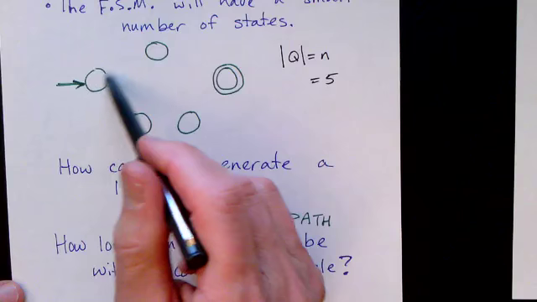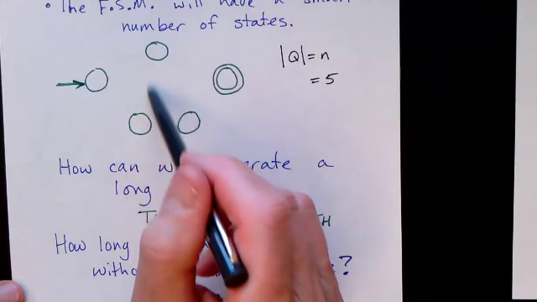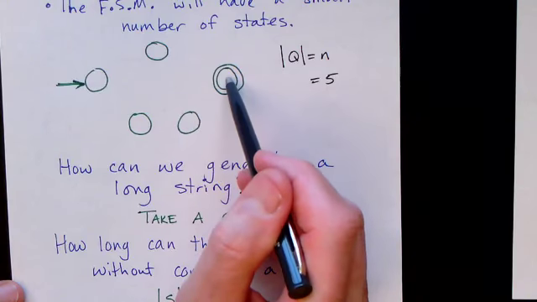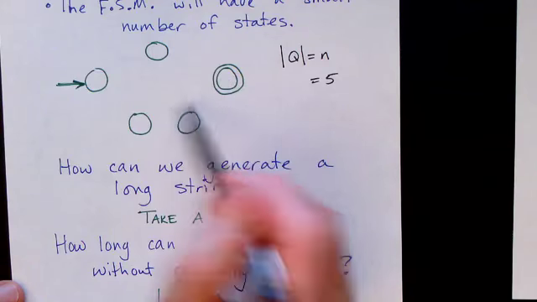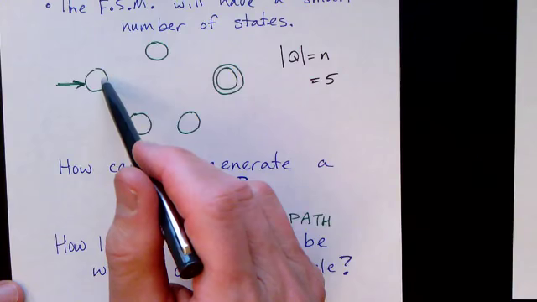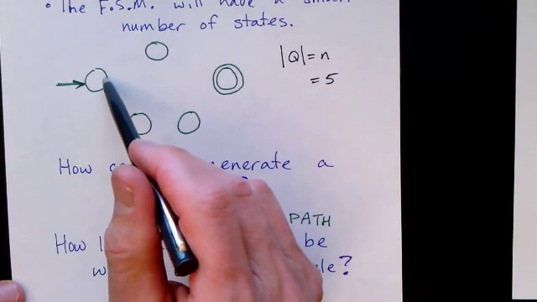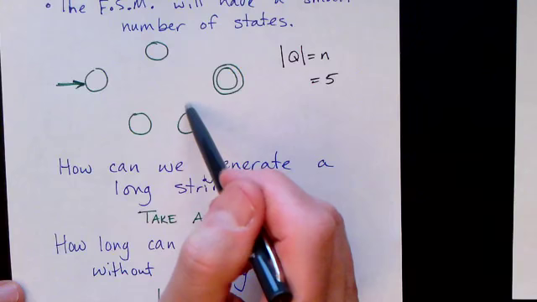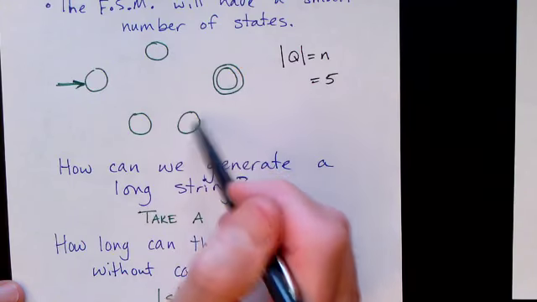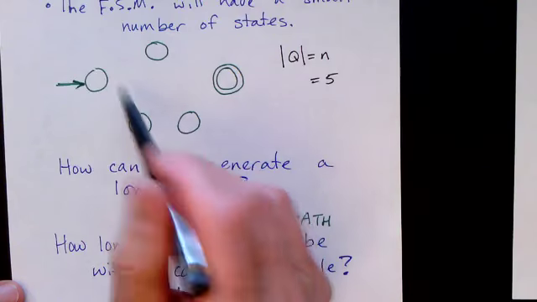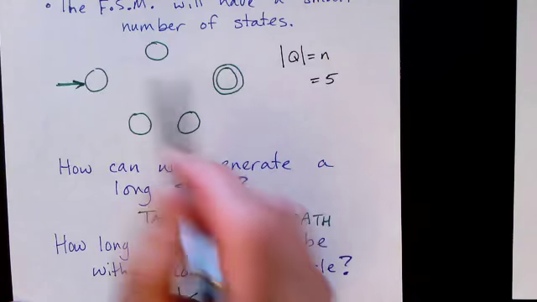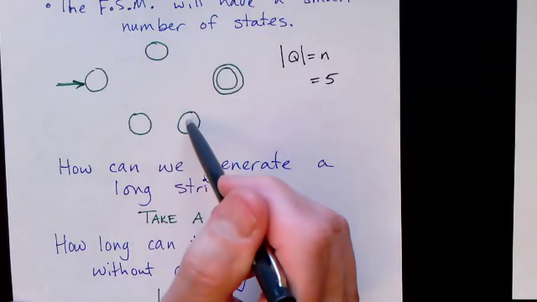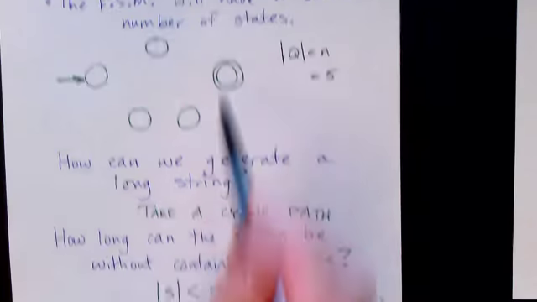And so in this case, it could be, let's see, 1, 2, 3, 4 symbols long. At this point, can we do 5 symbols? Can we do a string with 5 symbols without a cycle? Let's see, 1, 2, 3. And in order to have 5, we've got to go someplace else before we hit the final state, which means we've got to go back to someplace we've already visited. So with only 5 states, we can generate strings up to length 4 without having a cycle.